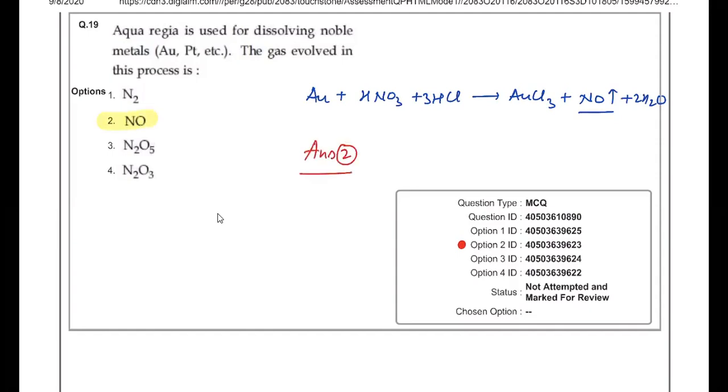because aqua regia is a 1:3 ratio of HNO3 and HCl.